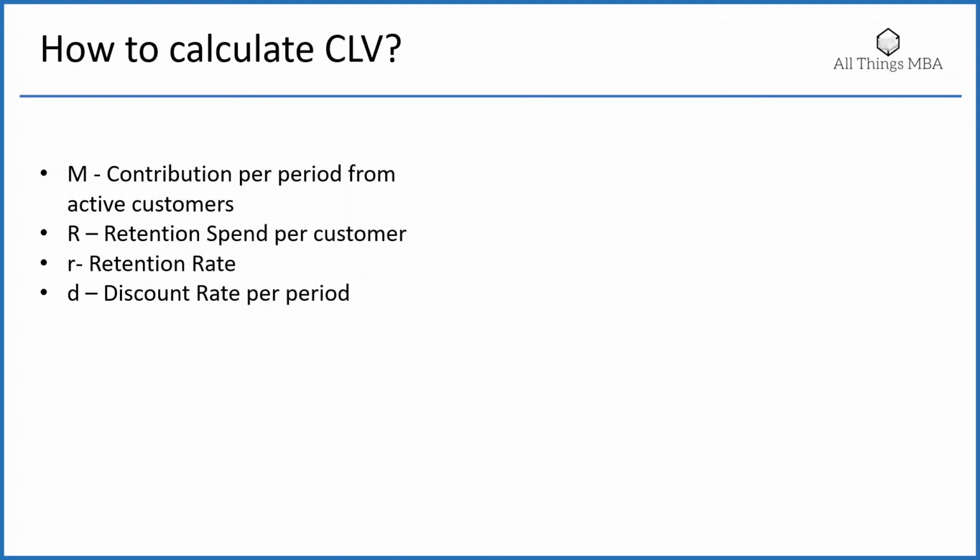So the final formula for CLV becomes (M minus R) multiplied by, in the numerator, (1 plus D) divided by (1 plus D minus r). This can be broken into two parts as the short-term margin multiplied by the long-term multiplier. Now let's walk through an example of Spotify to understand how CLV is calculated for them.